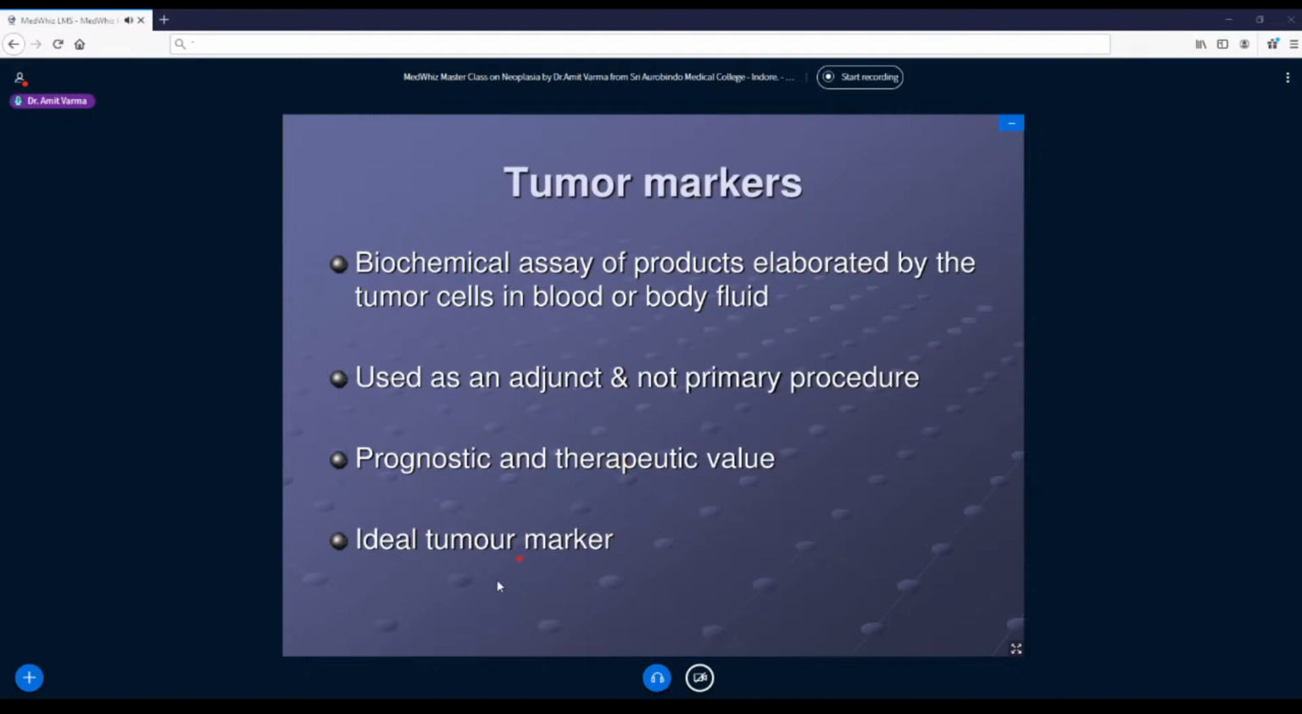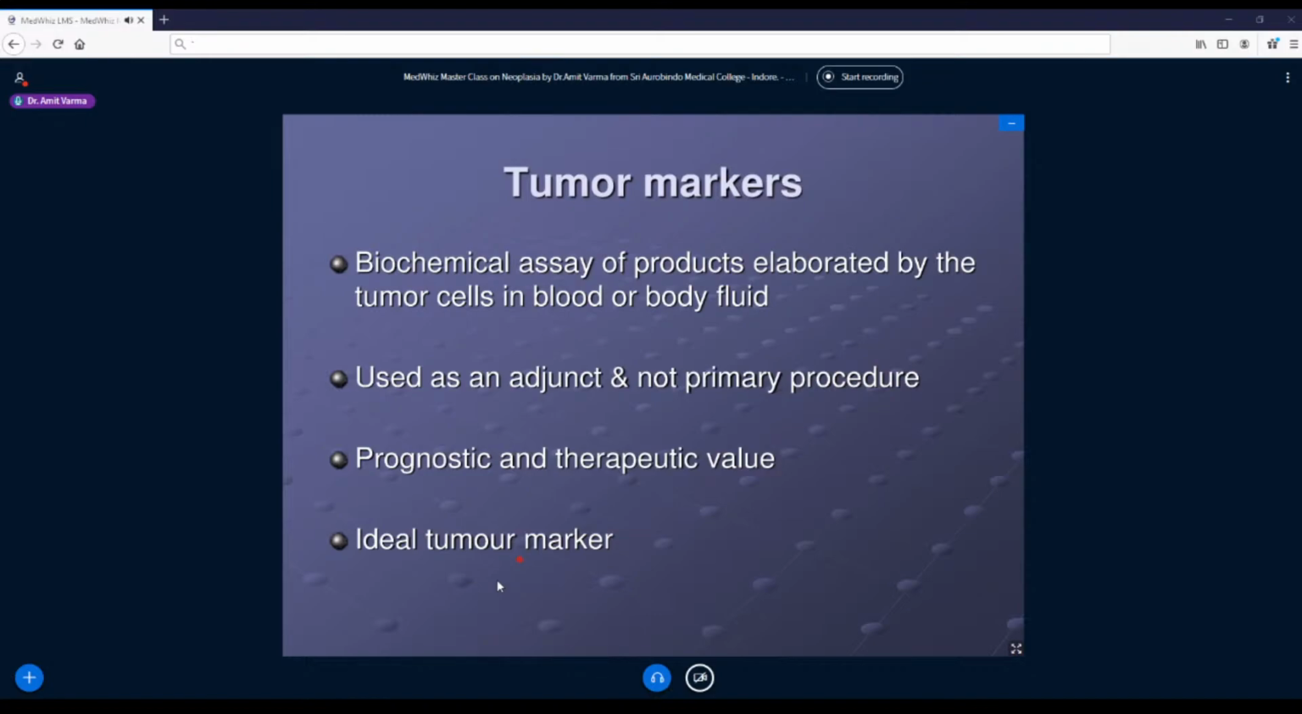An ideal tumor marker is that which is secreted by each and every tumor. Say there are 100 patients of hepatocellular carcinoma, all should secrete it. That is one thing. Then its level of secretion should be stable. Second, it should not be easily biodegradable, meaning it should remain in blood for some time so that we can check the levels. Fourth, the levels of that marker should directly be associated with the bulk of the tumor. Unfortunately, even today, there is no ideal tumor marker.